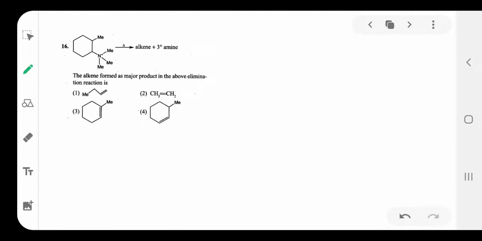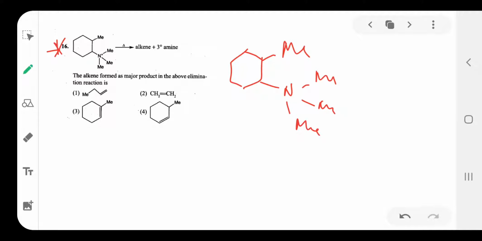Next, question number 16. That is an important question. This model has come many times in the mains examination. Question number 16 and also question number 8 are important, the same model. Here is the compound: methyl group, N methyl, here also methyl. Here a plus charge is there on nitrogen.